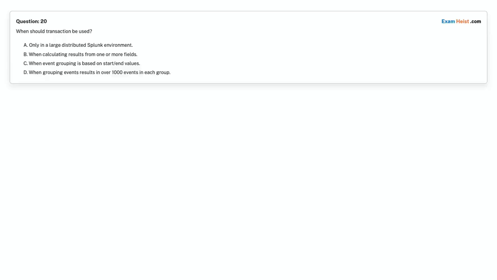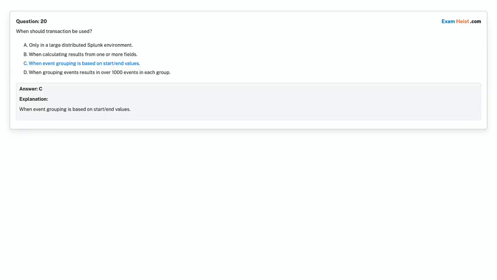Question 20. When should transaction be used? Option A. Only in a large distributed Splunk environment. Option B. When calculating results from one or more fields. Option C. When event grouping is based on start, end values. Option D. When grouping events results in over 1000 events in each group. Choose the correct answer. Correct answer is option C, when event grouping is based on start, end values.